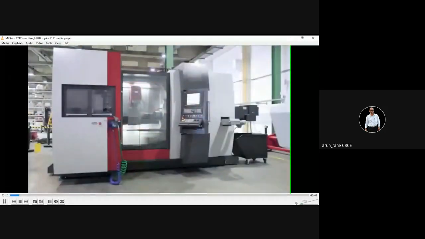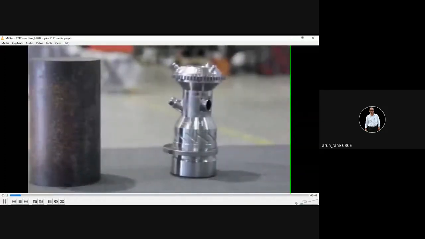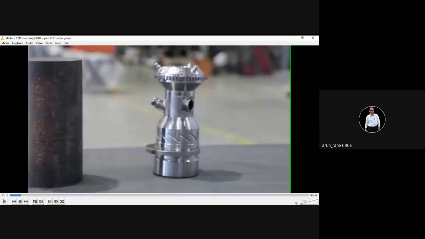See, there will be a slight lag. All right. Is this screen visible? Yes, sir. There will be slight lag. I may not be able to understand, so you have to stop and tell me. See now, what you can see. This is a round bar. All right. This is a round bar, or we can say it's a raw material.